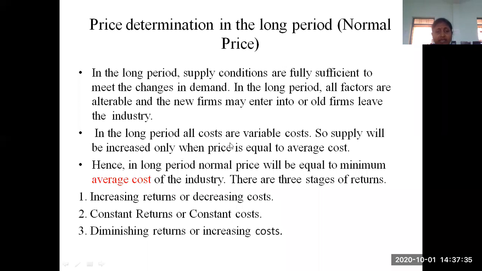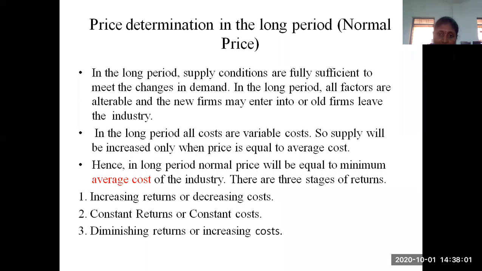Now, generally in the long period, all the costs are called variable cost only. So whatever costs we are considering, those costs are called variable cost. So supply will be increased only whenever the price is equal to the average cost. So what he is telling is, you can increase the supply whenever the price is equal to the average cost. So what is meant by average cost?